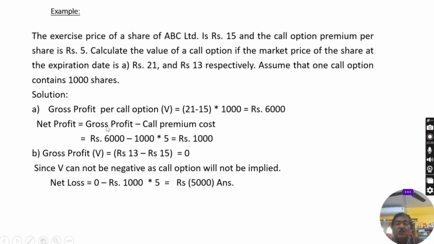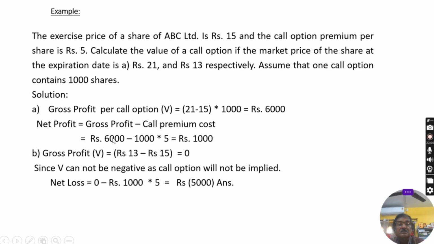You know how much cost is required for getting the call option? Per unit share is rupees 5, and 1000 shares for one call option is rupees 5000. This is the gross profit and this is the cost. That's why 1000 is the net profit if the market price of the share is rupees 21.